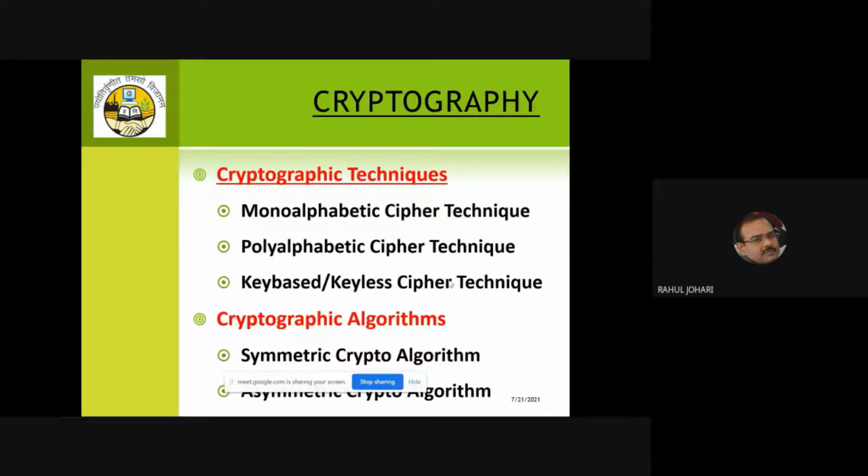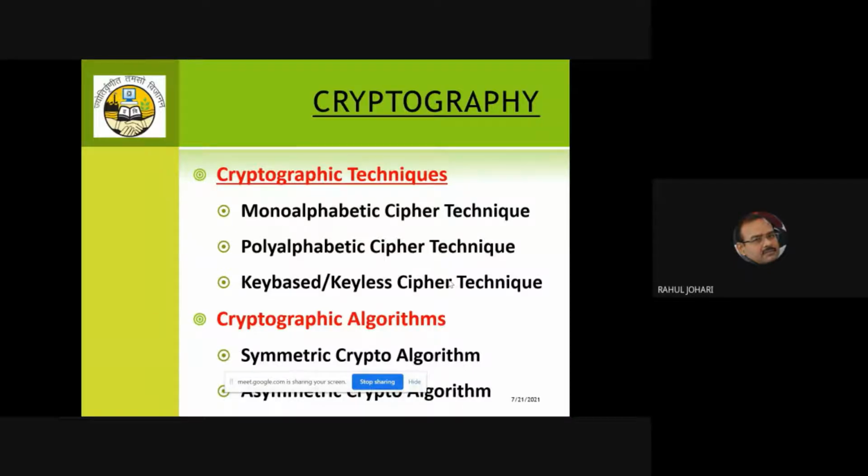to provide their protection. Another good technique is the keyless cipher technique. Again, in a wireless network, if I want to provide protection to the data, it is advisable that I should not use a key-based cipher technique, because a key-based cipher technique will drain more of the nodes' energy. Better is that I use a keyless cipher technique. One of the keyless cipher techniques is the rail fence cipher technique, where the characters are positioned just like the bogies in a train. In the same way, the characters of the plain text are positioned in multiple levels.